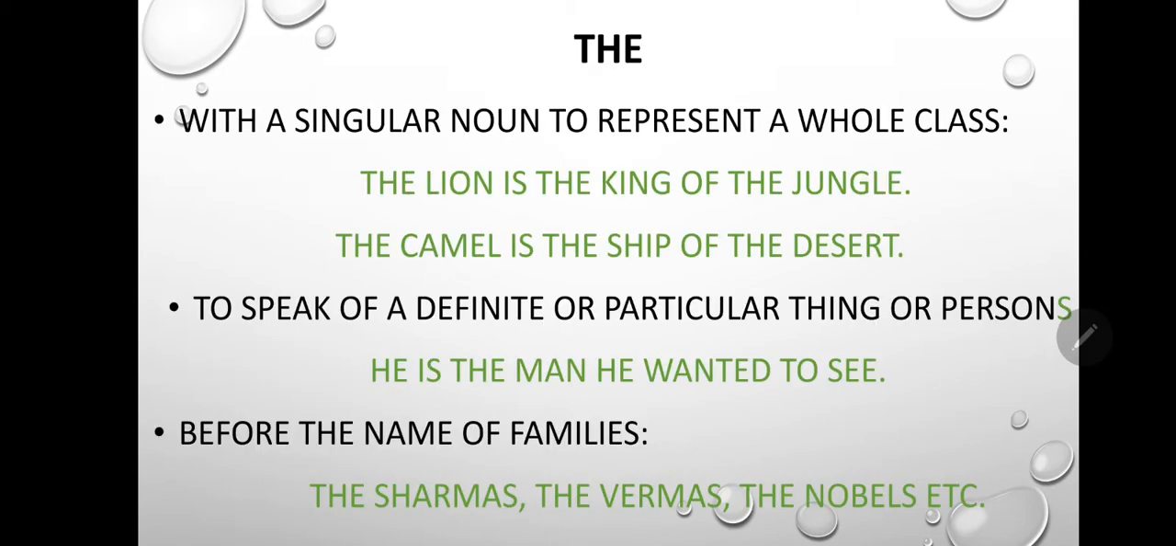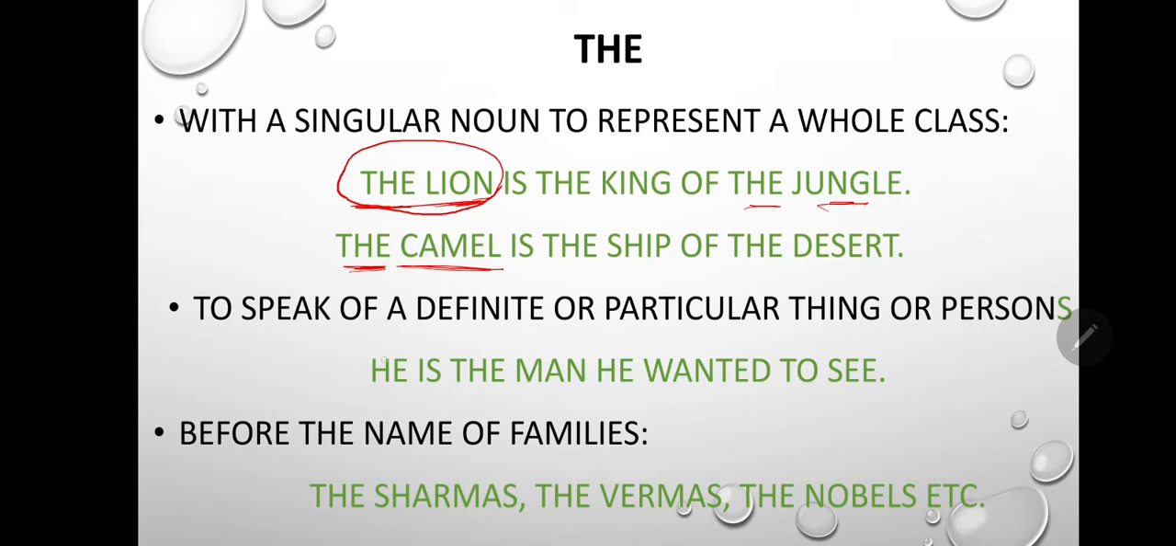Now, when will we use the? The is used with a singular noun to represent a whole class. For example, the lion is the king of the jungle. Here, lion is used for all the lions in the jungle. So the word lion represents a whole class. Likewise, the camel is the ship of the desert. Here, camel is used for all the camels. So we use the before camel, the camel.